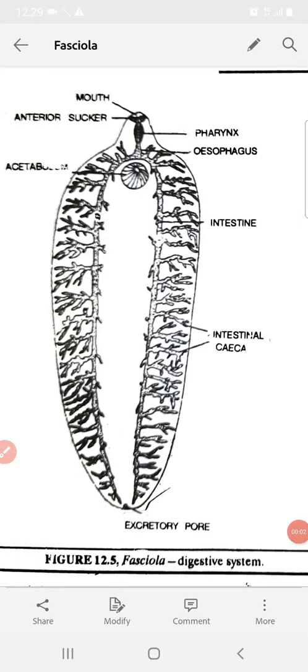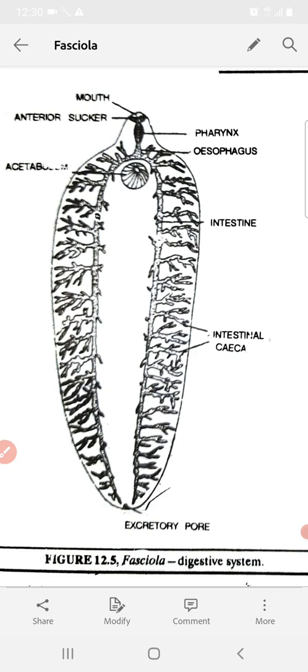Digestive system of Fasciola hepatica. Fasciola hepatica is also called the liver fluke. The alimentary canal of Fasciola hepatica is incomplete. That is, it has a single aperture, the mouth, to intake the food as well as to pass out feces. So there is no anus present. Therefore, we call this kind of alimentary canal the incomplete alimentary canal.